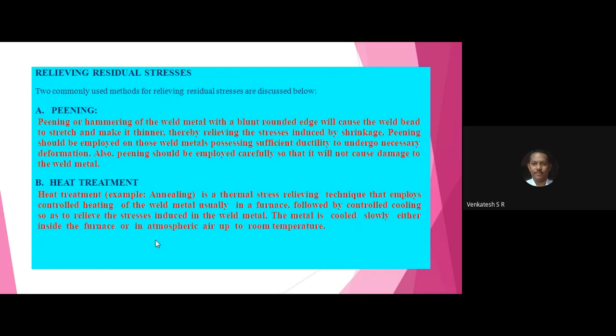Full stop. Then the welded joint is cooled slowly in the open air.